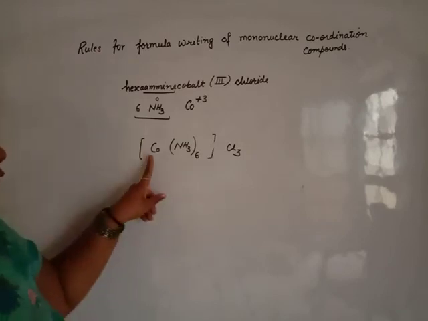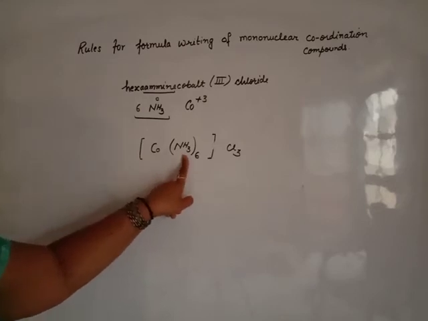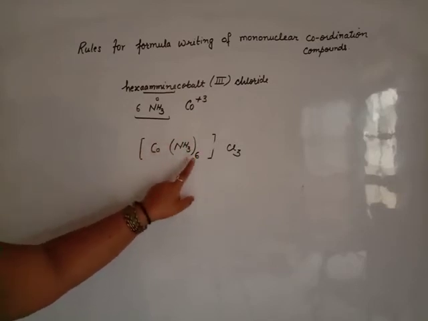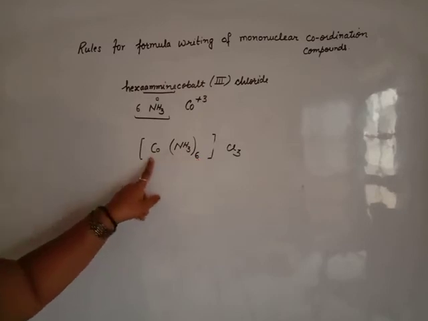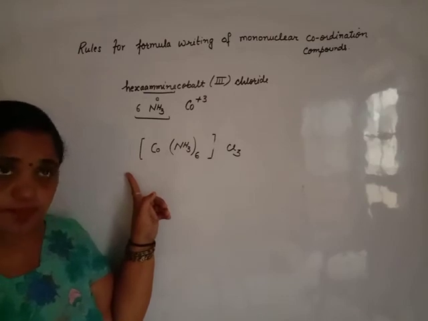Third, first of all write the symbol of the central metal atom or ion, then the ligand. If the ligand is monoatomic, bracket is not necessary. If it is polyatomic, a simple bracket is required. Then write the number of ligands, how many ligands surround the central atom. Then the square bracket is closed.